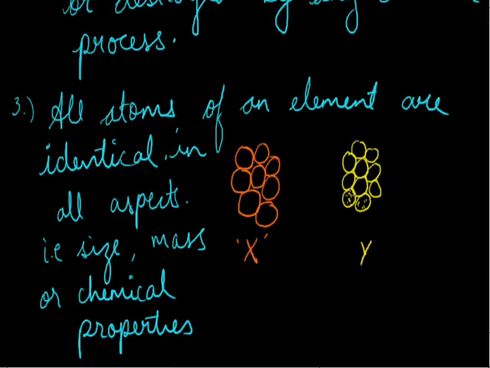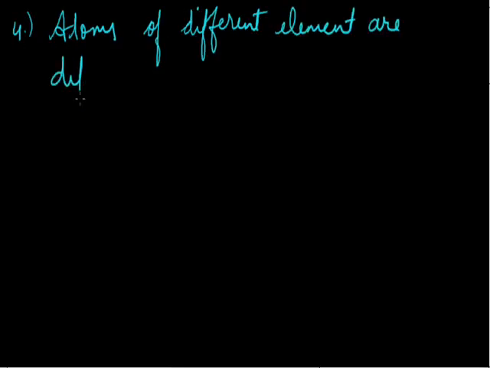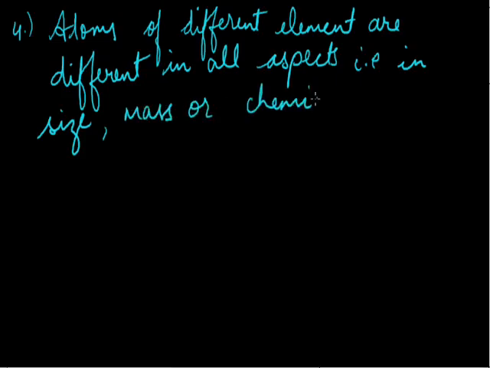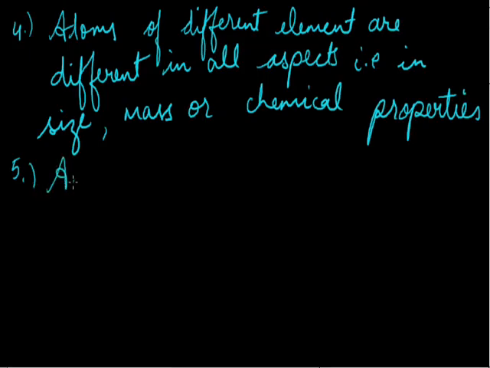So the atom of element X is different from the atom of element Y. But all the atoms of element Y are similar to each other, and all the atoms of X are similar to each other. So the next point is that atoms of different elements are different. They are different in all respects, that is in size, mass or chemical property.